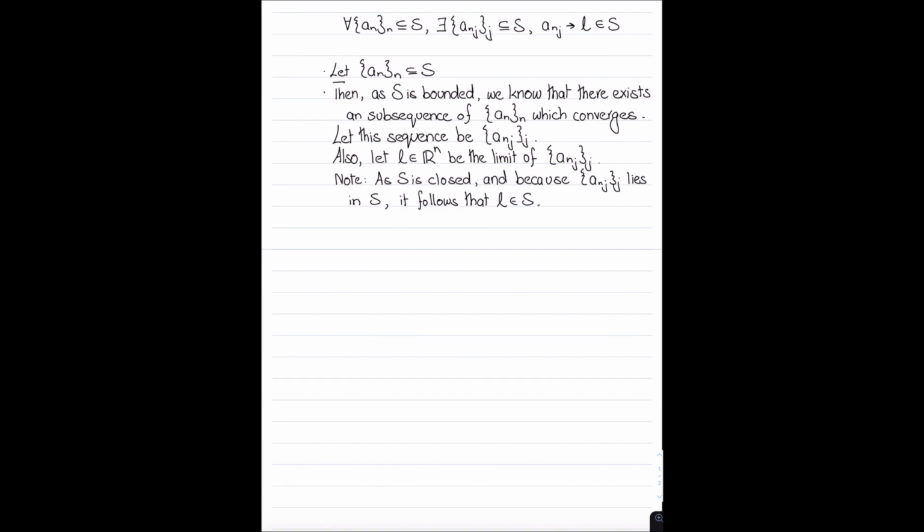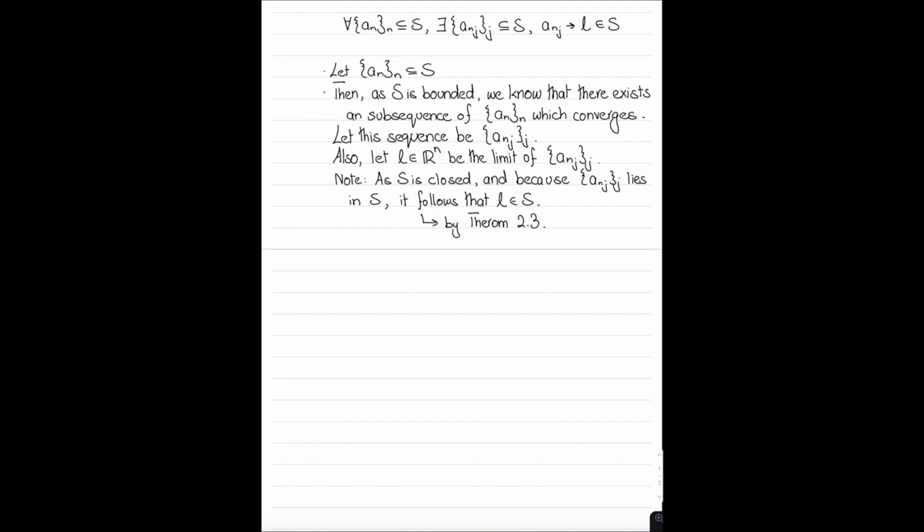And of course, this is true by theorem, let's label this as theorem 2.3. So this theorem was in my second video on the Bolzano-Weierstrass theorem, and it was the third theorem I proved over there, which said that a point lies in the closure of S if and only if there exists a sequence of points in S which converges to that point. So I'm using that in the opposite direction.